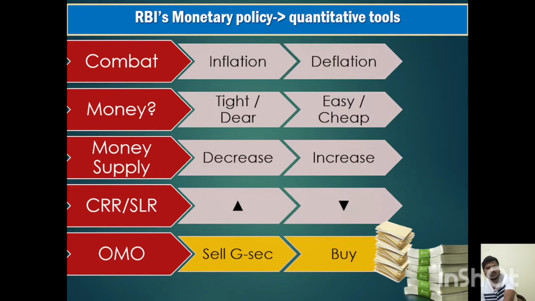Now we will see, to fight inflation, as I told, it should follow the dear money policy. Money supply in the market should decrease. CRR and SLR should increase, so that money supply will decrease. OMO: in open market operation, RBI should sell the government securities and take the money from the banks. So to combat inflation, RBI should sell government securities, and to combat deflation, RBI should buy government securities from the banks, and in return give money to the banks, and money supply will increase.